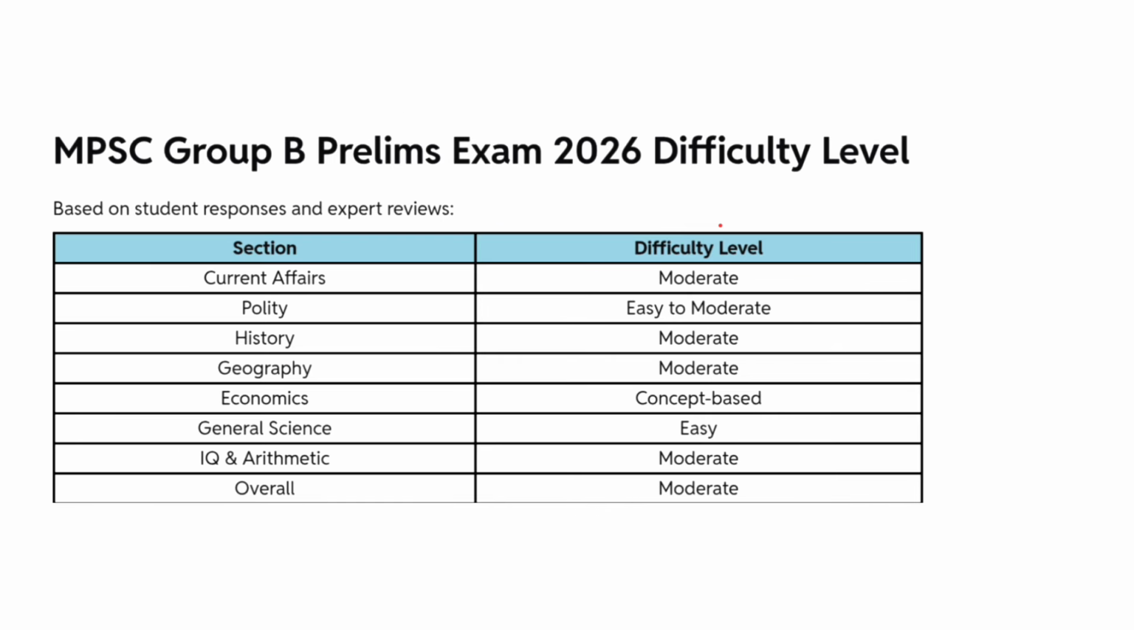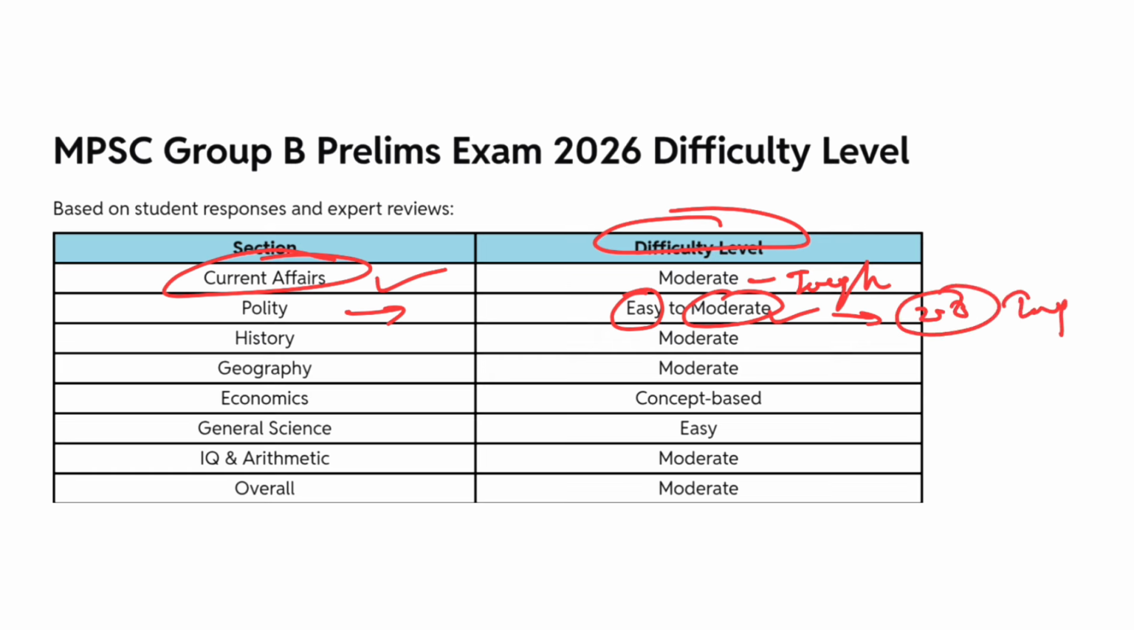So friends, here you can see the difficulty level of the paper. For current affairs, questions were from moderate to tough, and the level was really high. For polity, if you had practiced in a better way, some questions seemed easy. Most of the questions were moderate, and 2 to 3 questions we can say were tough.